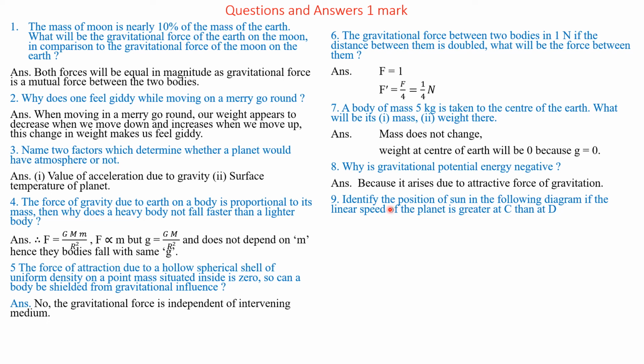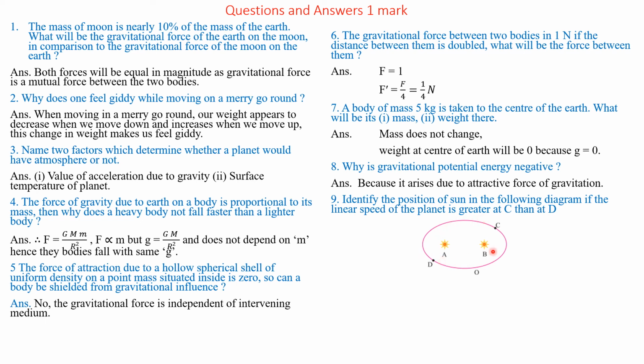Question number 9. Identify the position of Sun in the following diagram if the linear speed of the planet is greater at C than at D. Please see the figure here. 2 points are given, A and B, and the planet rotates around the Sun.